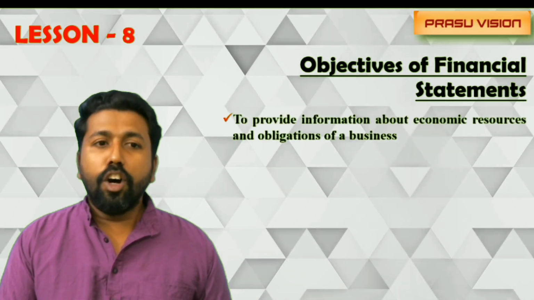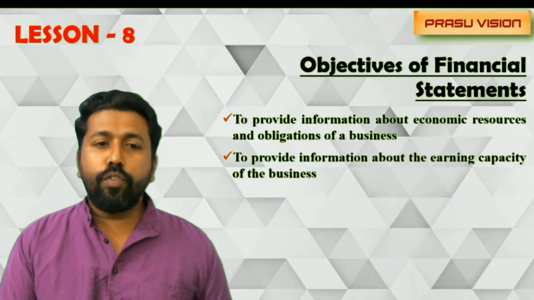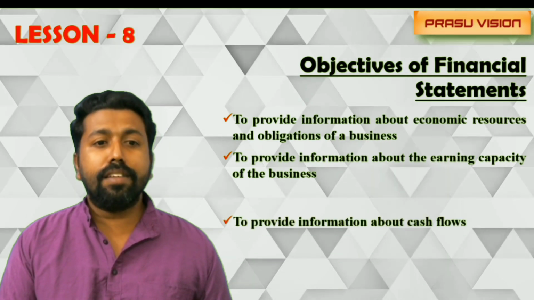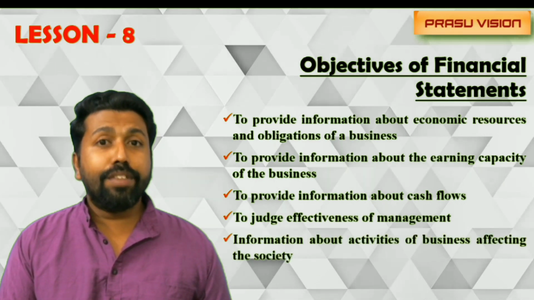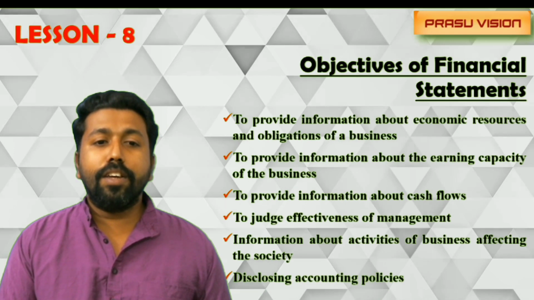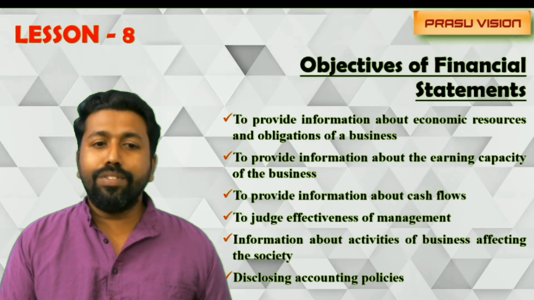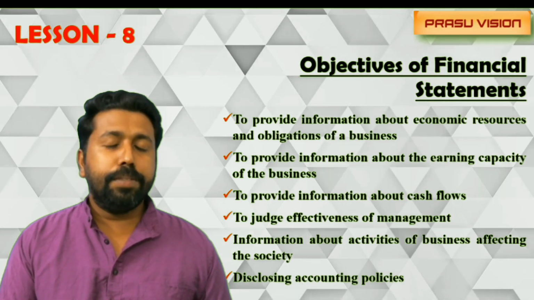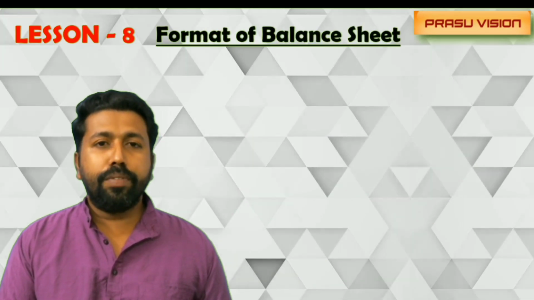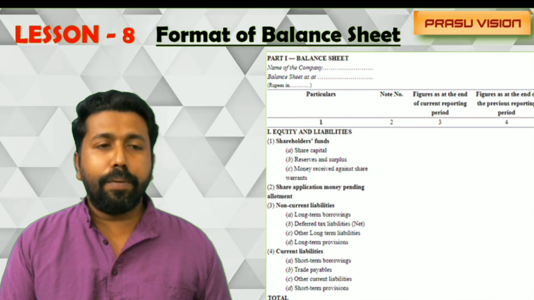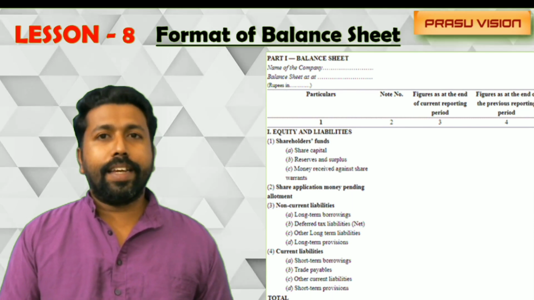statements are: to provide information about the economic resources and obligations of the business, to provide information about the earning capacity of the business, to provide information about the cash inflows and outflows, to judge the effectiveness of the skill of management, to know more about the information relating to the activities of the business affecting society, and disclosing accounting policies. So these are the objectives of preparing financial statements by the company. So keep in mind all the things. And this is the first part of the format of the balance sheet. It includes the headings; you have to learn in detail what the headings and subheadings are.